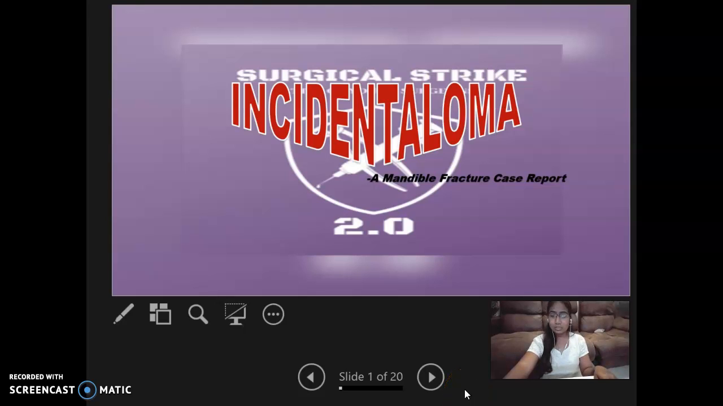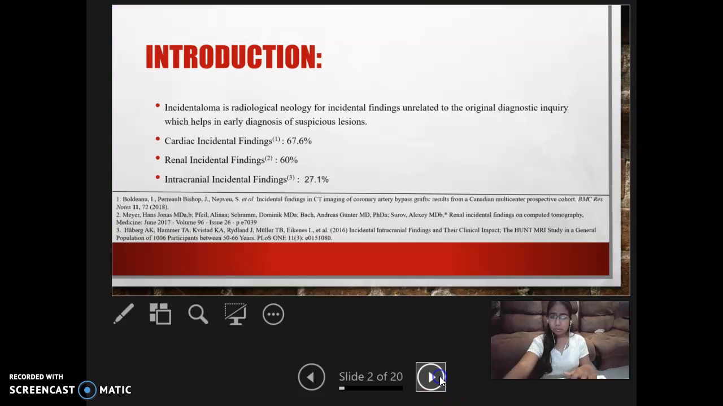Clinical case report: Incidentaloma, a mandibular fracture case report. Incidental findings. Incidental findings are previously undiagnosed medical or psychiatric conditions that are discovered unintentionally during medical or psychiatric evaluation. Incidentaloma is radiological terminology for incidental findings unrelated to the original diagnostic inquiry, which helps in early diagnosis of suspicious lesions.